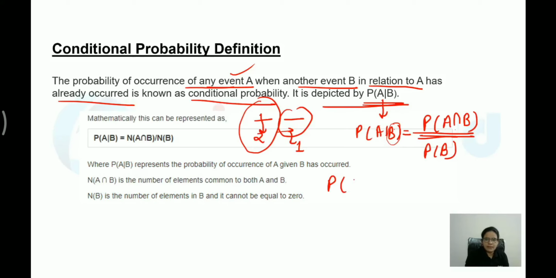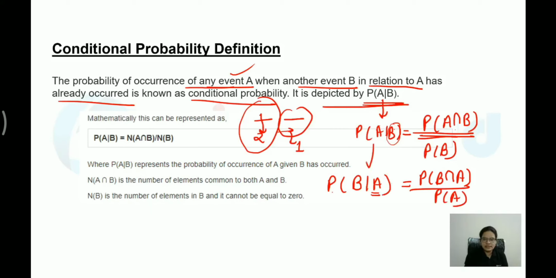If I write P of B by A, that is the probability of B happening when A has already happened. Okay, A has already occurred. So what will you write this as? Intersection of B and A, and in the denominator you have to write probability of A. So this is how the conditional probabilities are shown.